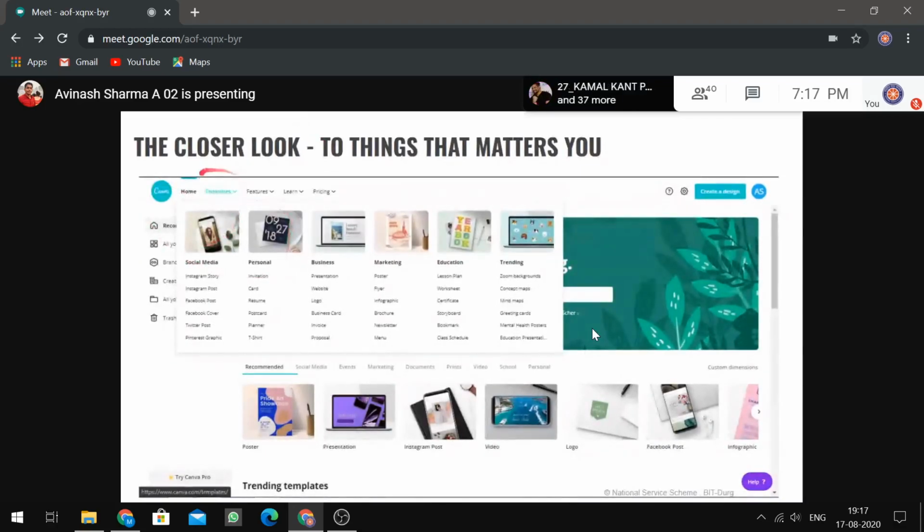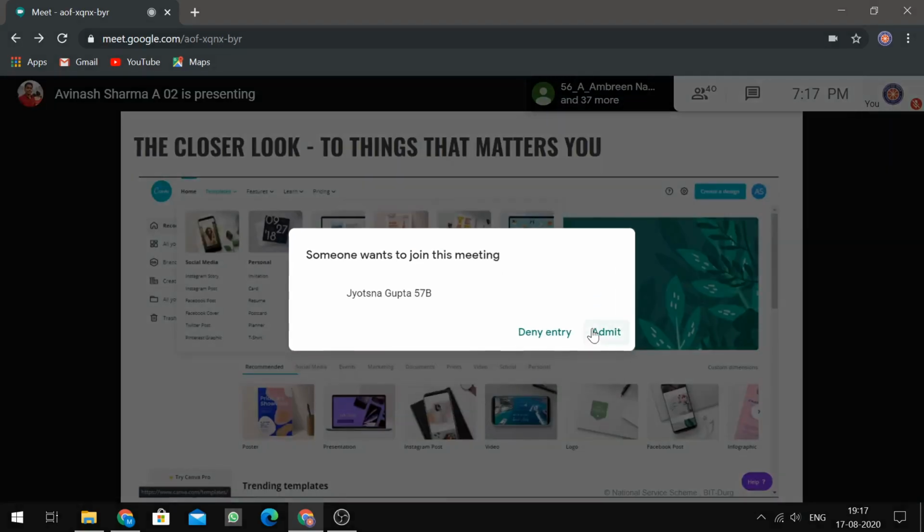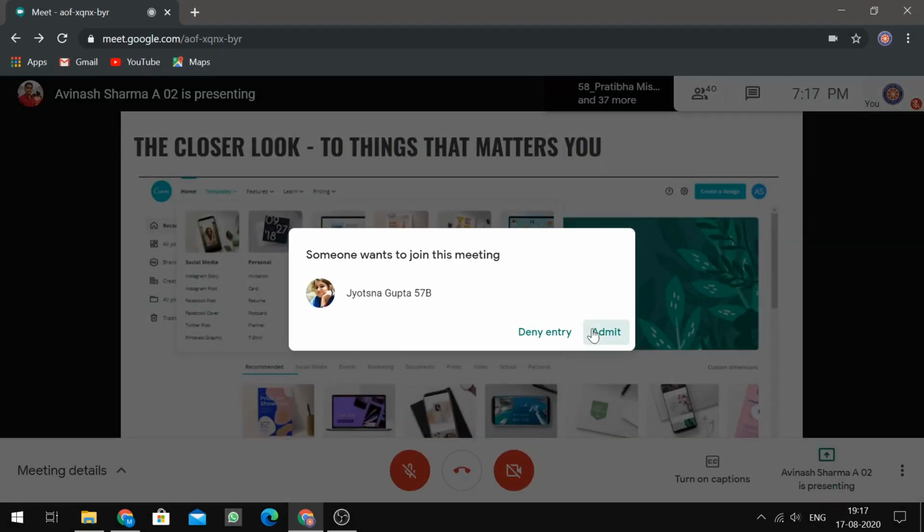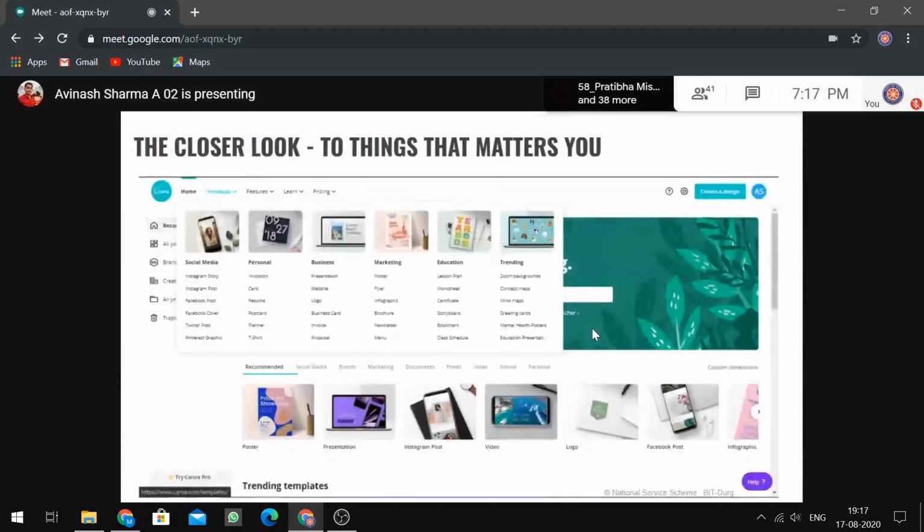We have various categories of this poster design. These templates are available in various categories. They are available in social media, personal, business, and they have subcategories. So it requires some self-exploratory work to explore that.